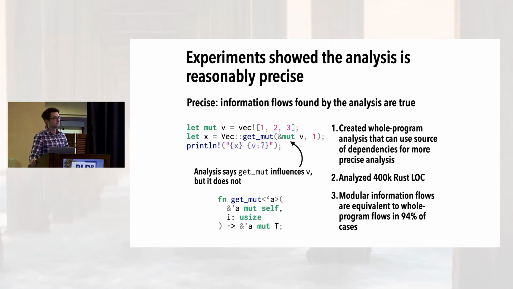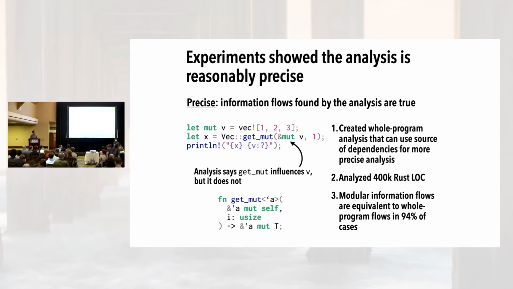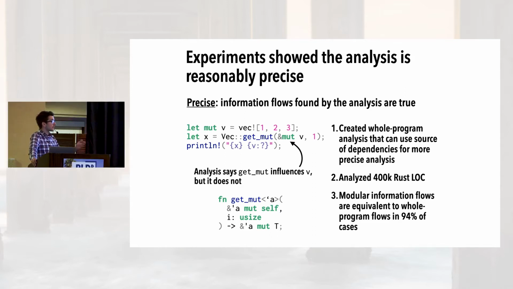As a follow-up to that question, I've noticed that people who are less experienced with Rust tend to tie more lifetimes together than necessary. Have you done any research on whether that affects Flowistry's precision for less experienced users? Yeah, so we don't have a sense of that. The code bases we analyzed in our data set were very production ready, so we didn't have a huge data set representative of every skill level in Rust. This is something I think would be interesting as well: how different code styles impact the efficacy of this particular style of analysis.